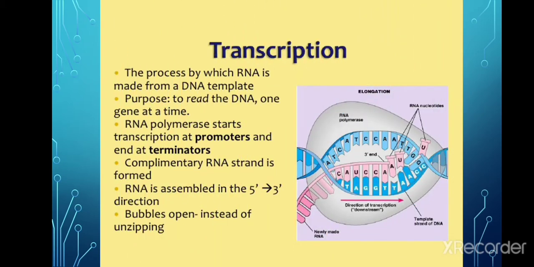Next, transcription. It is the process by which RNA is made from a DNA template, as you can see in the picture. Its purpose is to read the DNA one gene at a time. Meaning, the goal of transcription is to make an RNA copy of a gene's DNA sequence. For a protein coding gene, the RNA copy or transcript carries information needed to build the polypeptide, which is a protein or protein subunit. And RNA is assembled in the 5 to 3 direction.